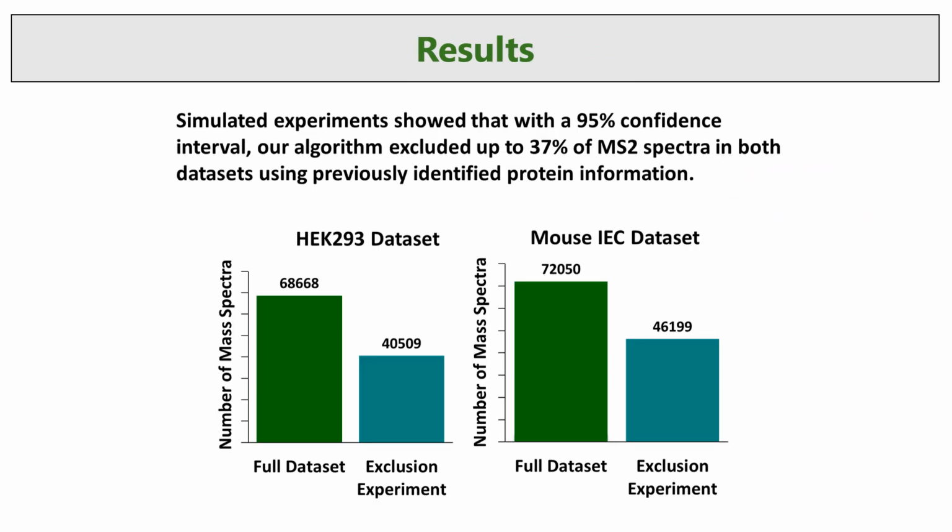First, I wanted to test to see what the potential savings this algorithm could provide. So I used the previously identified protein information for exclusion. I found that we could save up to 37% of MS2 spectra, which leads to significant resources saved.